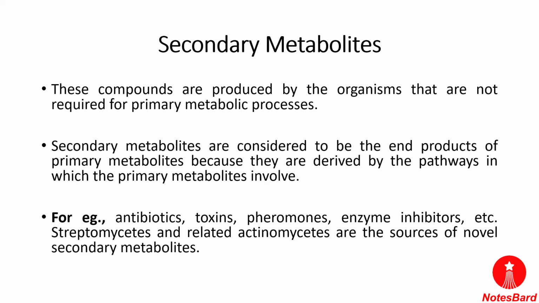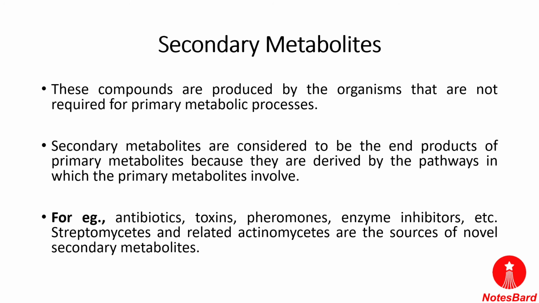Primary metabolites are produced in large amounts and they are easy to extract, whereas secondary metabolites are produced in small amounts and they are difficult to extract. Primary metabolites are the same in every species, but secondary metabolites are just the opposite. They are different in every species. Primary metabolites perform physiological functions in the body, but the secondary metabolites are only the derivatives of the primary metabolites.